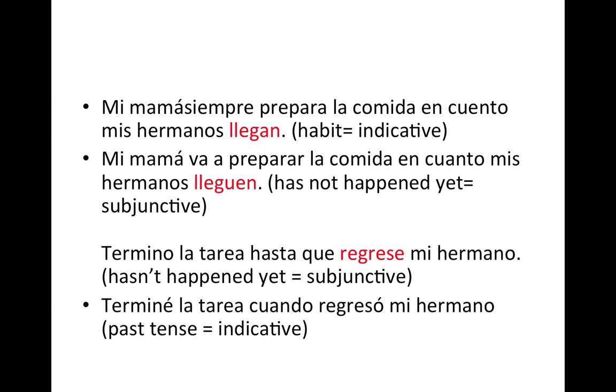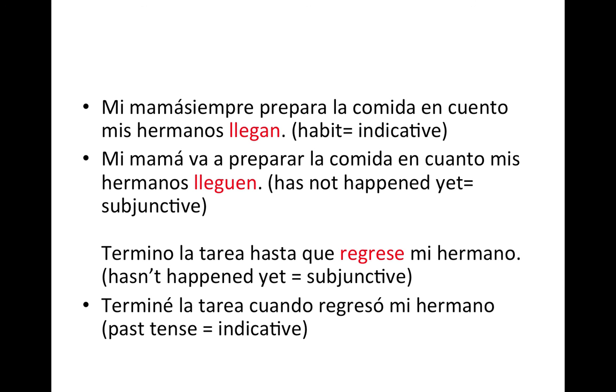My mom always prepares the food as soon as, en cuanto mis hermanos llegan. So, same sentence in the future, then it'll be the subjunctive because this action has not happened yet. It's in the future. Mi mamá va a preparar la comida en cuanto mis hermanos lleguen. Not llegan, but lleguen.